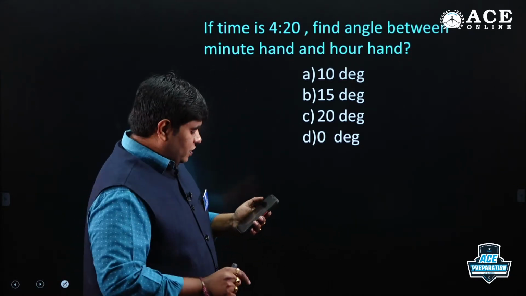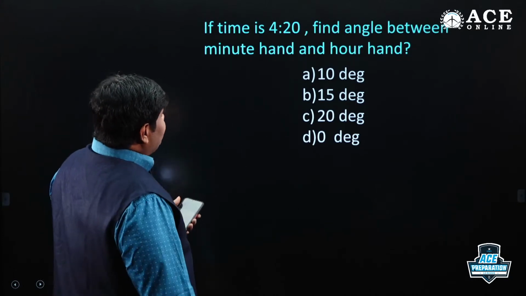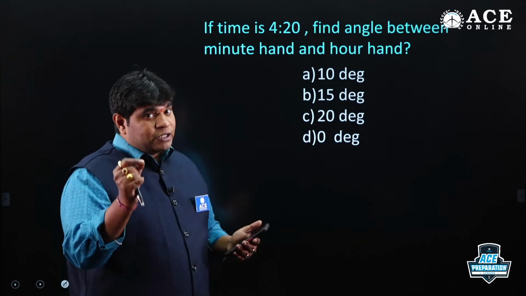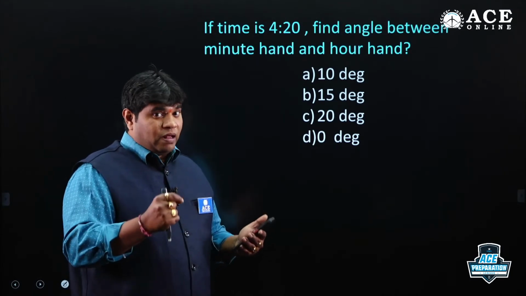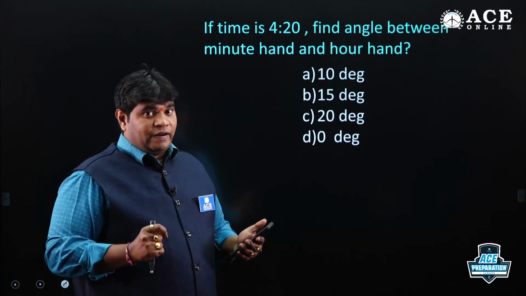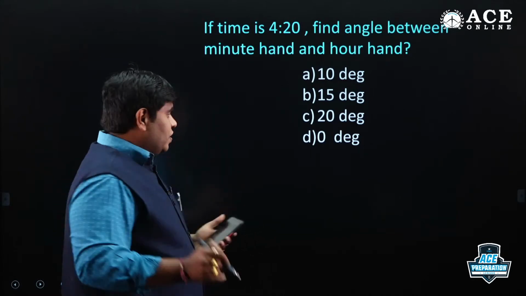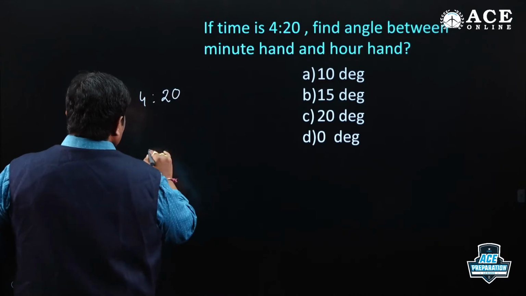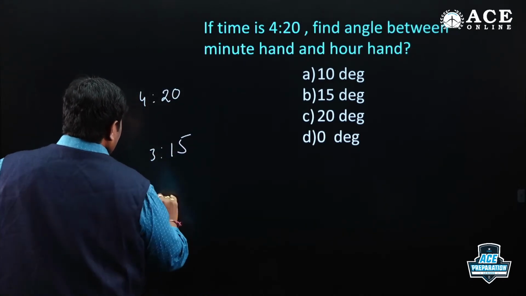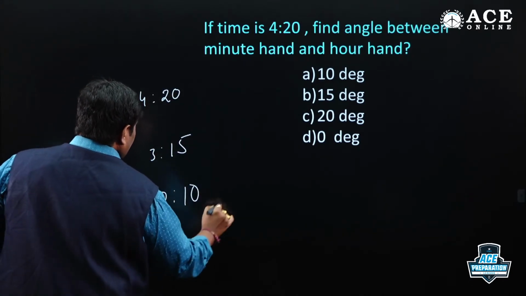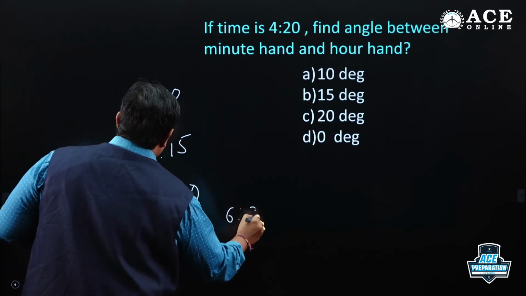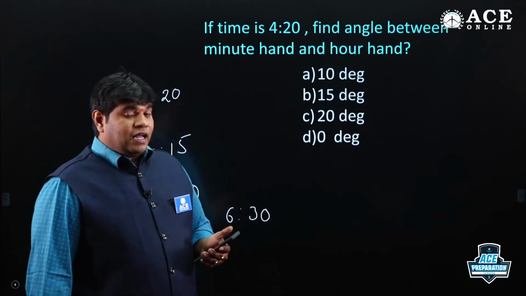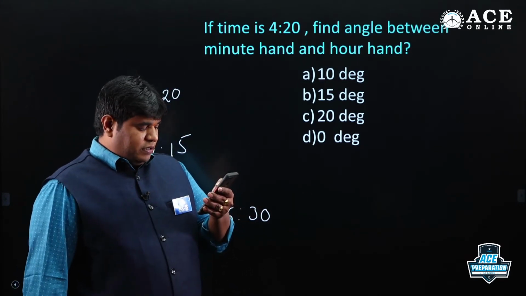Now tell me, if time is 4:20, find the angle between the minute hand and hour hand. Here I will explain one small shortcut. We have a number of shortcuts, but I will explain only one. For that I gave these examples: 4:20, 3:15, 2:10, 6:30. Now you tell me the answer. After that, I will explain the shortcut.